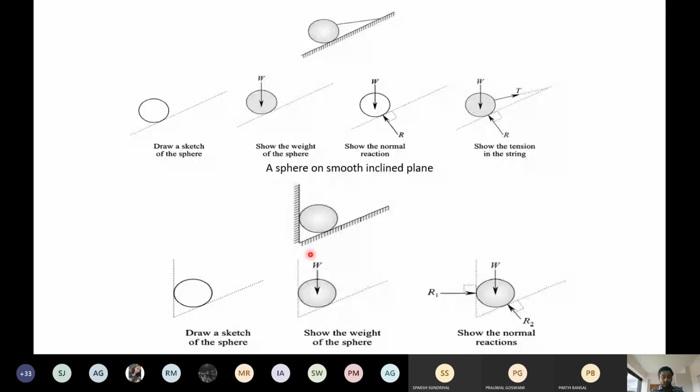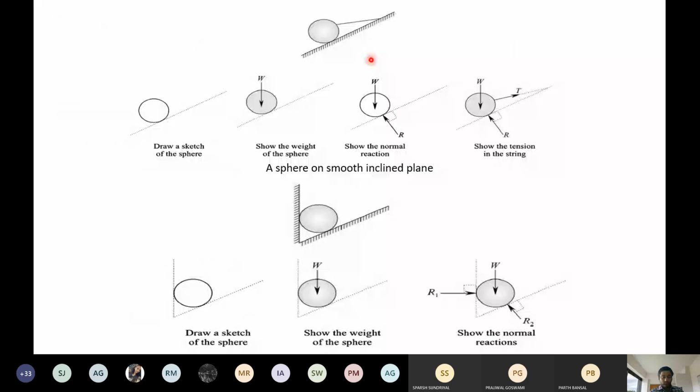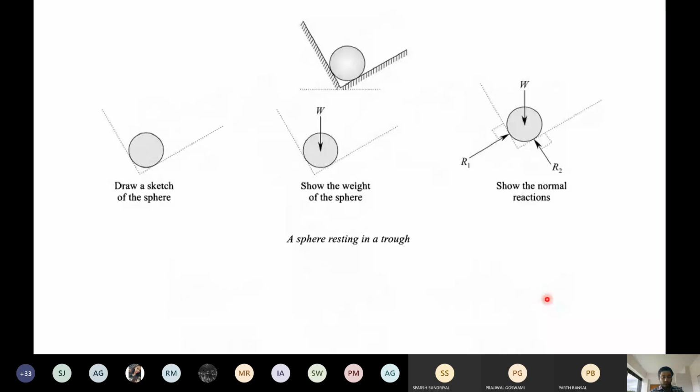Fine. So these two diagrams are also very important. This is important here. This is very important here. I think I have already discussed how to make the FBD of this diagram. You can practice it by yourself. I will share these slides. And this is also very simple.